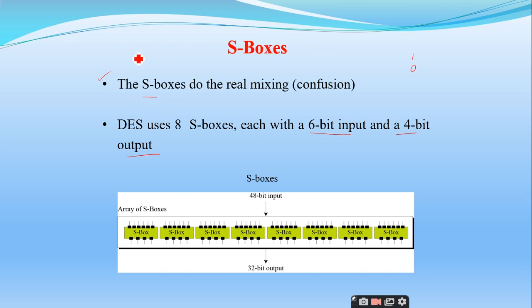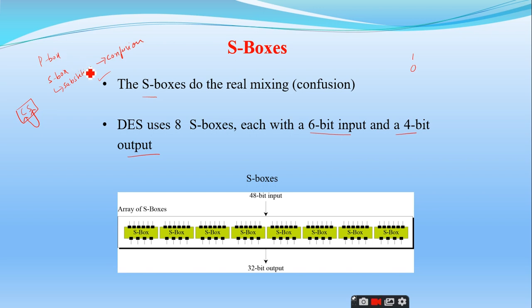We have 2 types of boxes: P box and S box. S stands for substitution box, and this is used to achieve the property of confusion. Don't get confused; you can simply remember the term CS, which stands for computer science. So confusion is achieved from substitution.